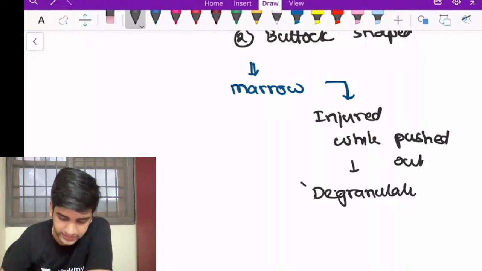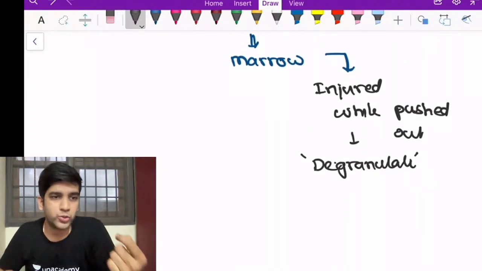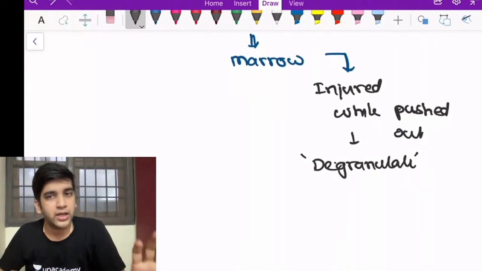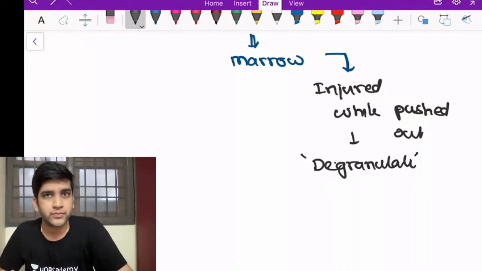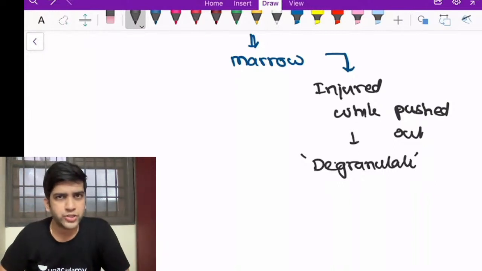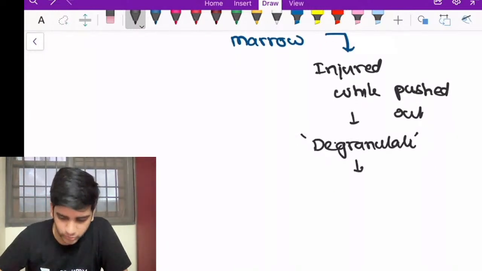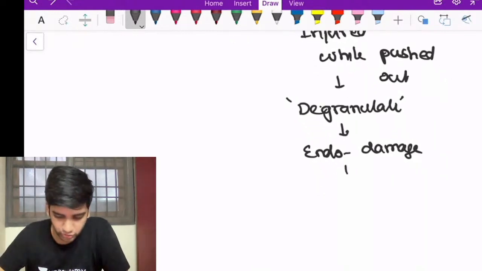When it degranulates, the biggest problem is that the granules of a neutrophil can initiate damage. Can a granule of a neutrophil cause endothelial damage? My neutrophil is degranulating. Can it cause endothelial damage? It will, right? These granules, when they degranulate, cause endothelial damage. Once the endothelium undergoes damage, will it cause coagulation? It will cause coagulation. It will trigger clot formation.